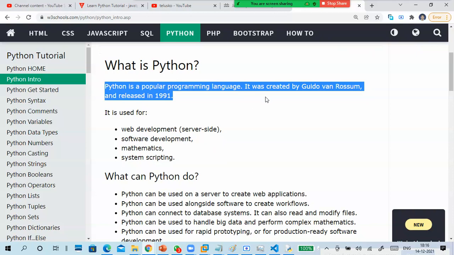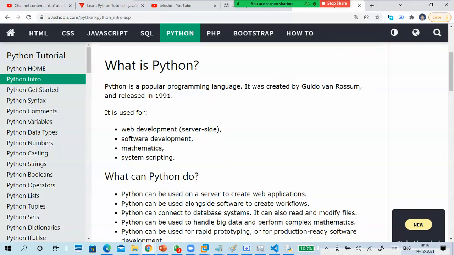What is Python? Guido van Rossum started Python. Earlier, they wanted to build a programming language which works with other programming languages, but it was delayed in becoming popular. Now it is very popular, like C++ and Java.